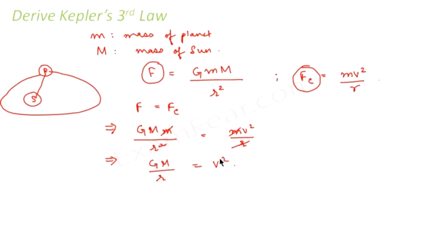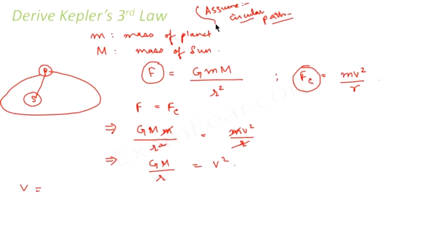Now what would be v? What is the velocity of the planet? Velocity is the distance traveled by the planet divided by the time taken. The distance traveled would be the circumference of the circle. Please remember that in order to derive Kepler's third law, we have made the assumption that the planet is moving in a circular path. As I already told you, a circular path is a special case of an ellipse.